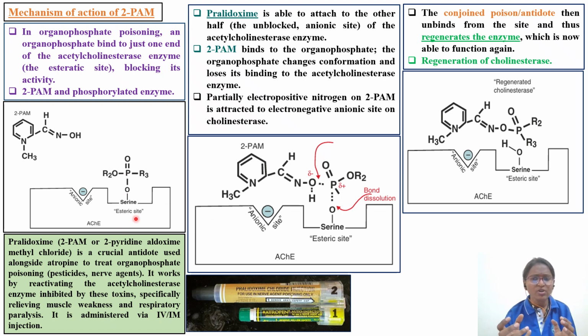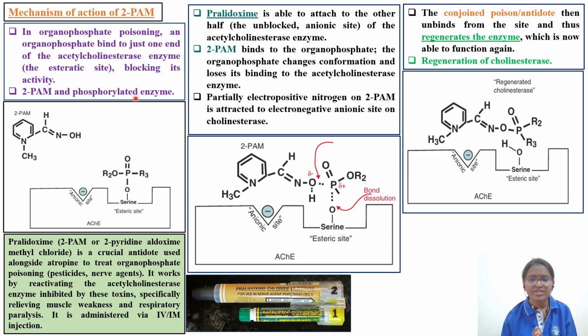To mitigate that risk, you add the antidote, 2-PAM. We'll see how it acts. It will bind to the anionic site, which is the only site left on the acetylcholinesterase enzyme, which has a phosphorylated enzyme.